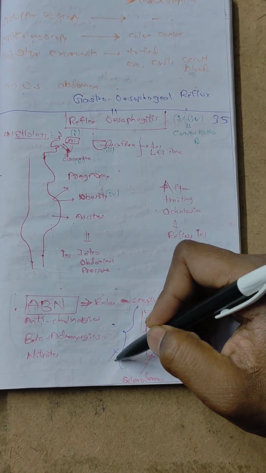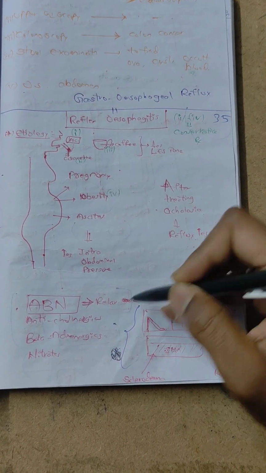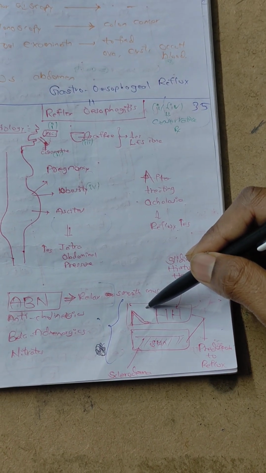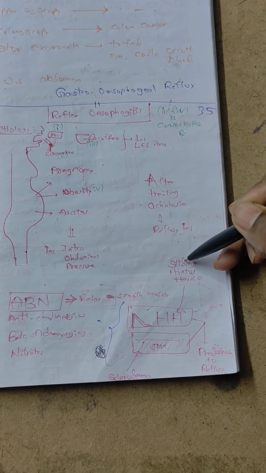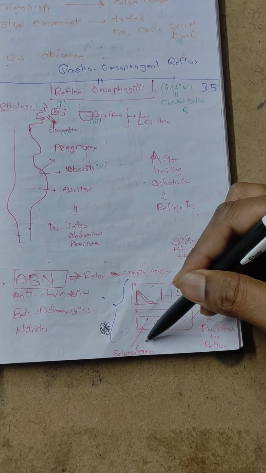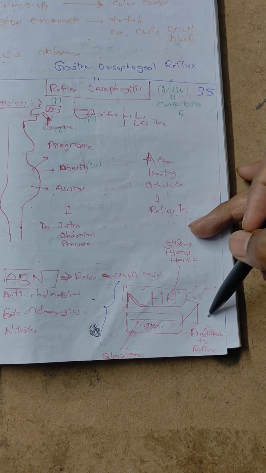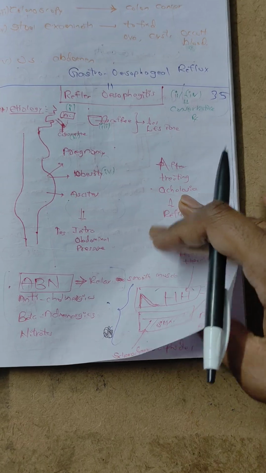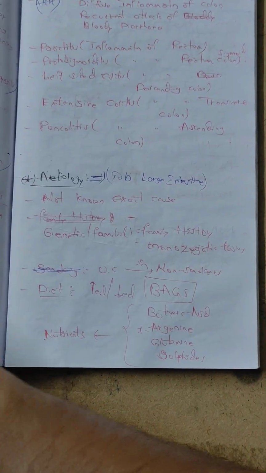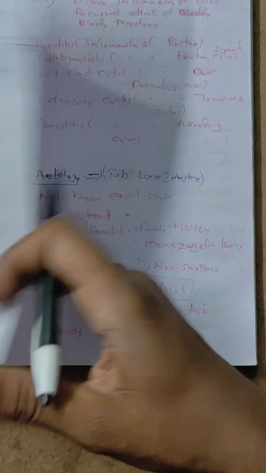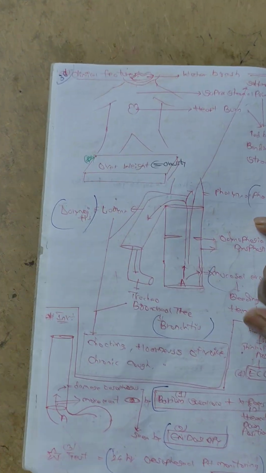Next, high heels, HH means hiatus hernia, sliding hiatus hernia, and skin part, scleroderma. So these three conditions predispose to reflux esophagitis. Next, clinical features.